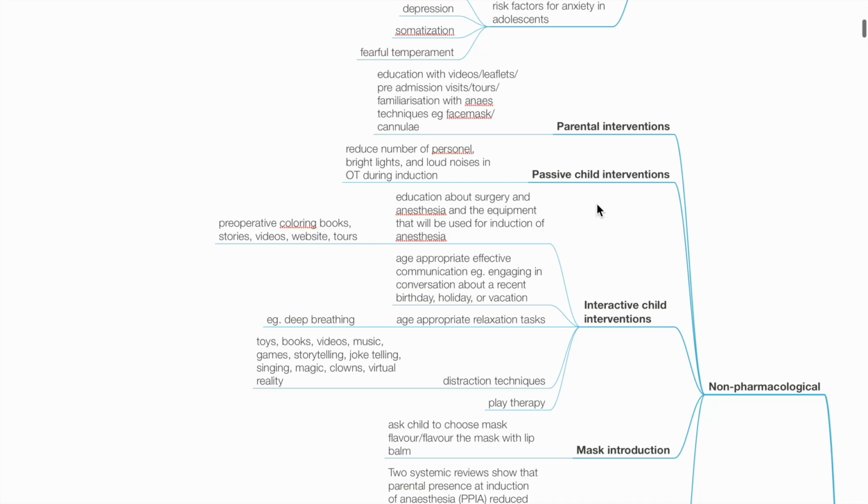Age-appropriate effective communication is important. For example, engage in conversation about recent birthday, holiday or vacation. Age-appropriate relaxation tasks may be possible, such as deep breathing exercises.